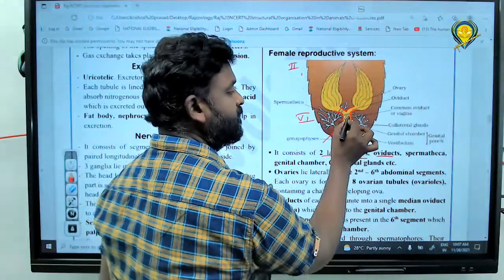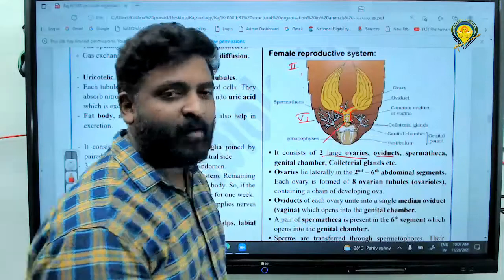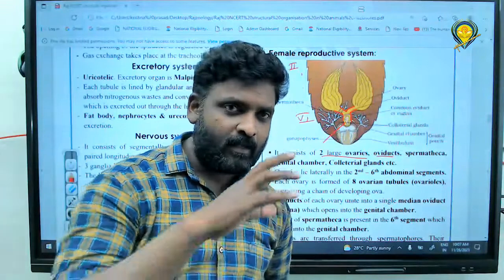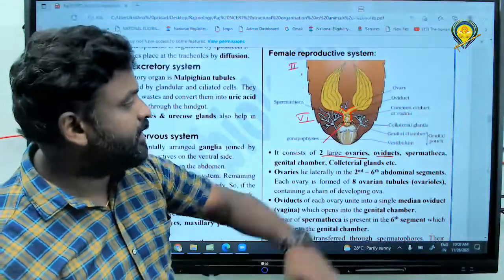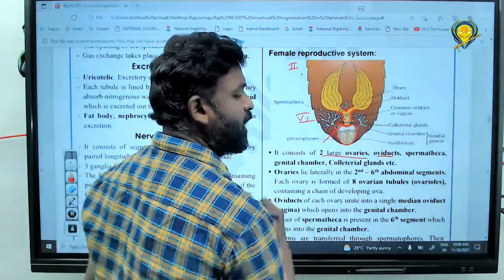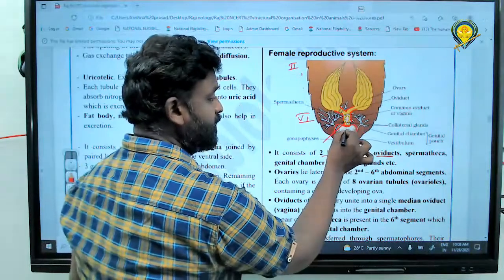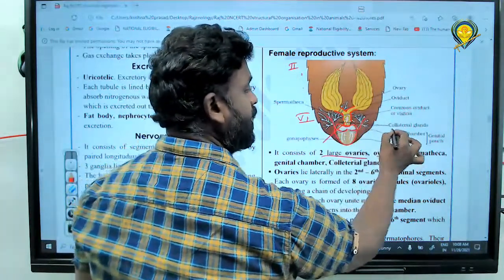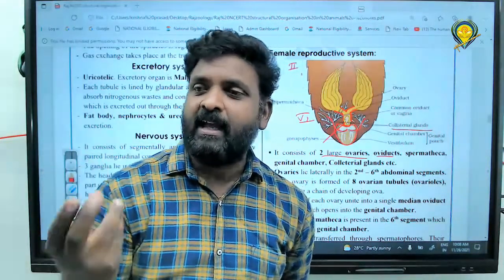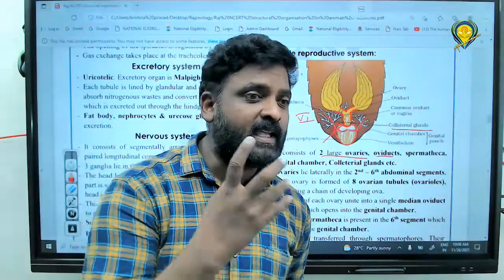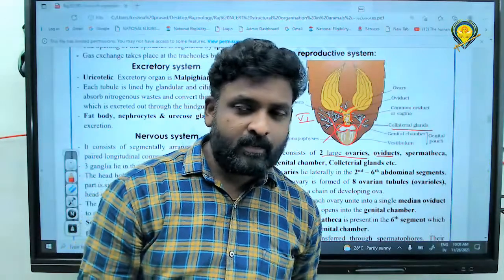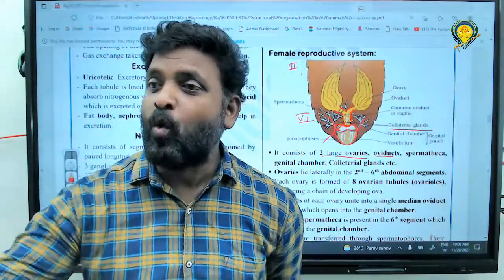And it also consists of, like what? The spermatheca. What is the function of spermatheca? It can receive and store spermatozoa here, right? And next one, that finally opens into what? The female genital chamber. And another one, it is also constructed of a branched gland, that is called what? Collateral gland. What is the function? It secretes the egg case, ootheca. What is the function of collateral gland? Secretion of the egg case called ootheca.